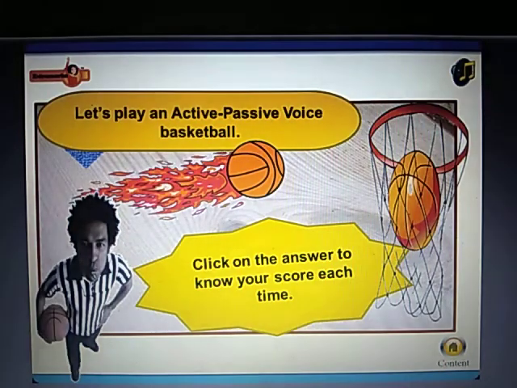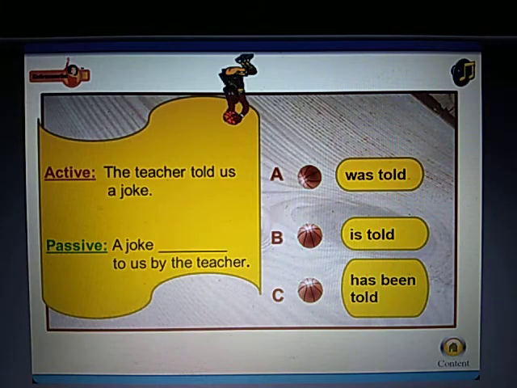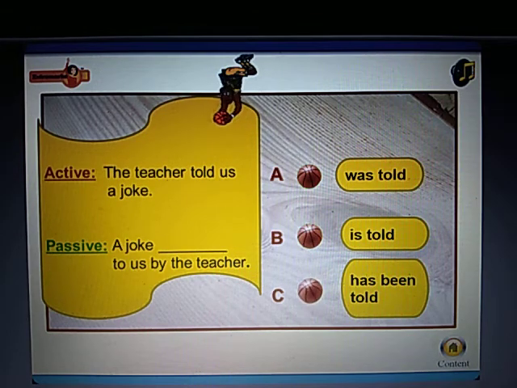Let's play an active-passive voice basketball. Active: The teacher told us a joke. Passive: A joke dash to us by the teacher. Options are was told, is told, has been told.